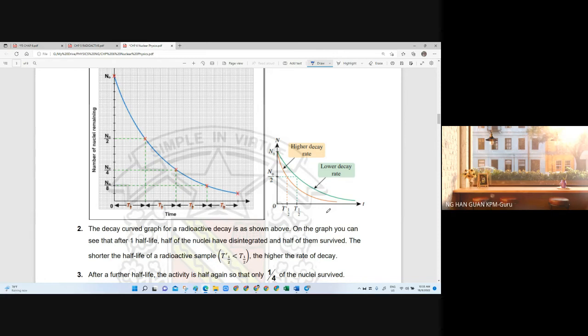So it's very dangerous. But when it comes to industrial use, let's say we use it for a machine, we put a sample of the radioactive isotope, right? We need the sample to help us in the factory. Then for this sample we have to choose a radioisotope with a longer half-life, which means a lower decay rate, so that we do not need to change the sample often.